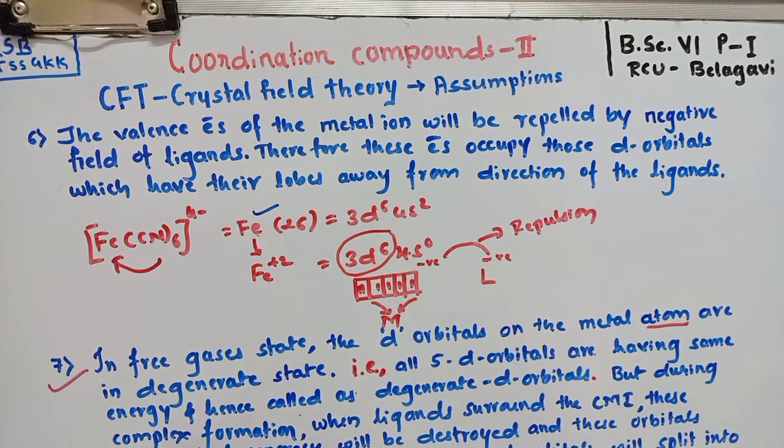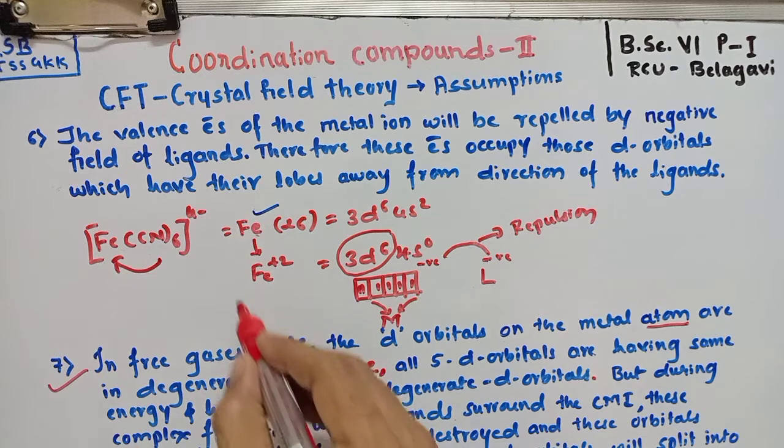But during complex formation, when ligands surround the central metal ion, this d orbital degeneracy will be destroyed and these orbitals will now have different energies. Thus, d orbitals will split into different sets of orbitals having different amounts of energy. This is a very important assumption of the crystal field theory. Let us study this assumption in detail.